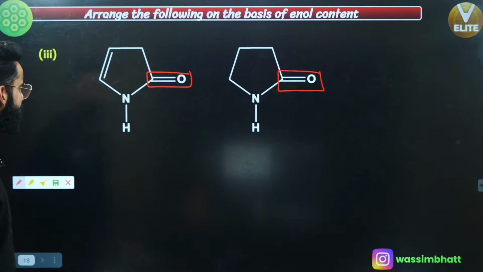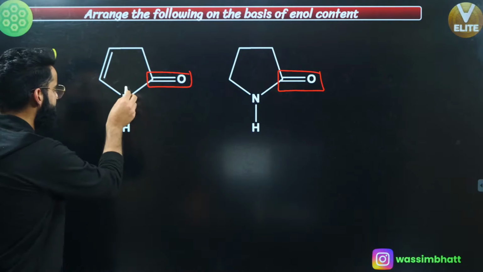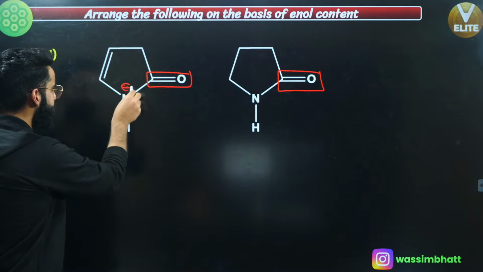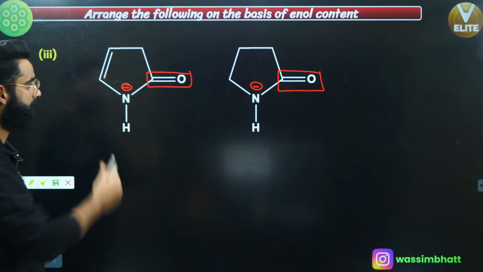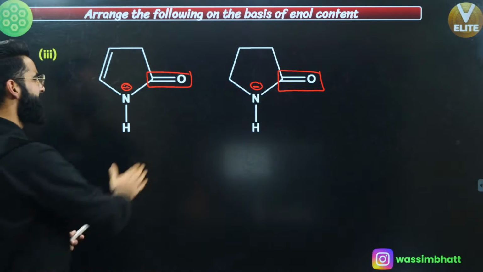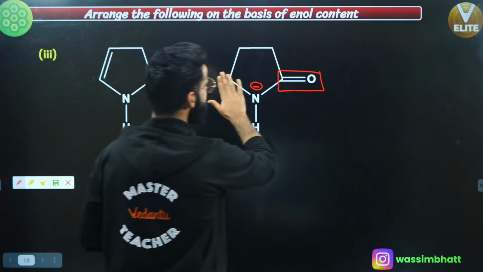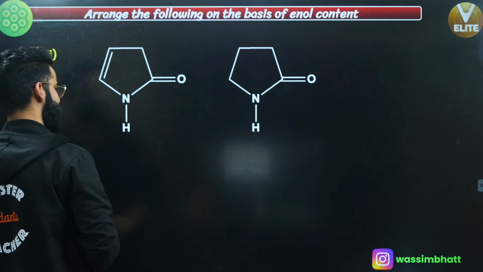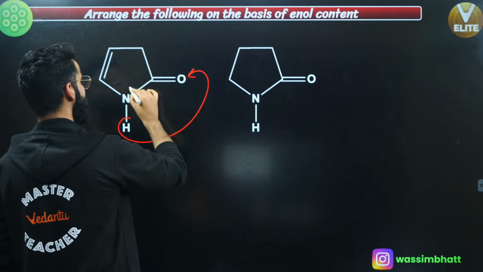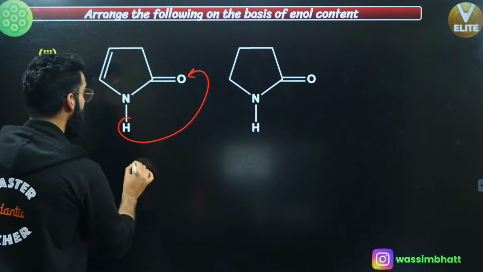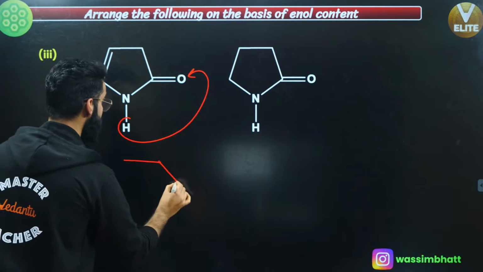Right. Now, just take this H positive out. There'll be negative charge on this nitrogen over here. Take H positive out. There'll be negative charge on this nitrogen. Correct? Yeah. Or let's try to make it like this. See. First of all, these are keto groups. I'm going to make their corresponding enols, right? So take the H positive out and attach this H positive right here, correct? There'll be a double bond over here on this position, right? We know how to make enols, correct? So I'm going to make the enols first.